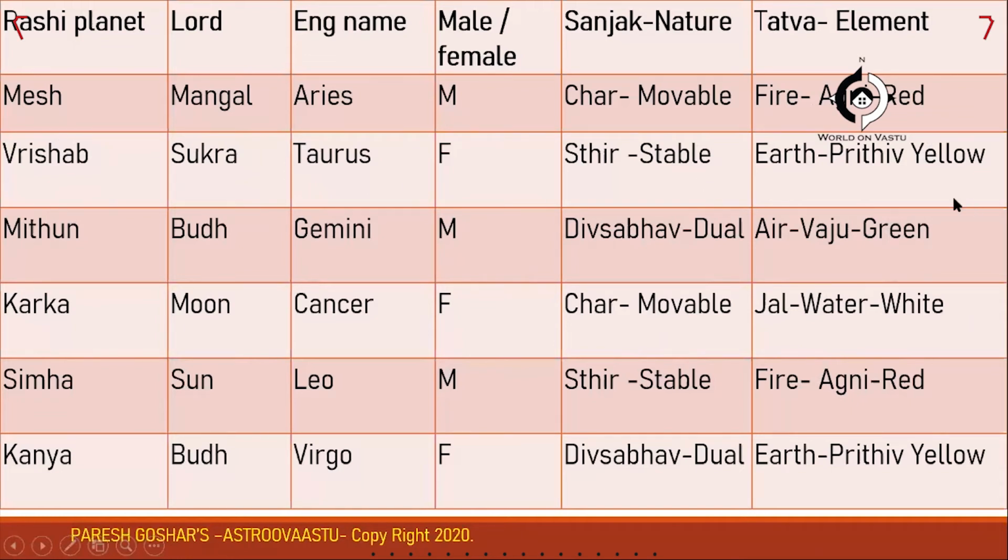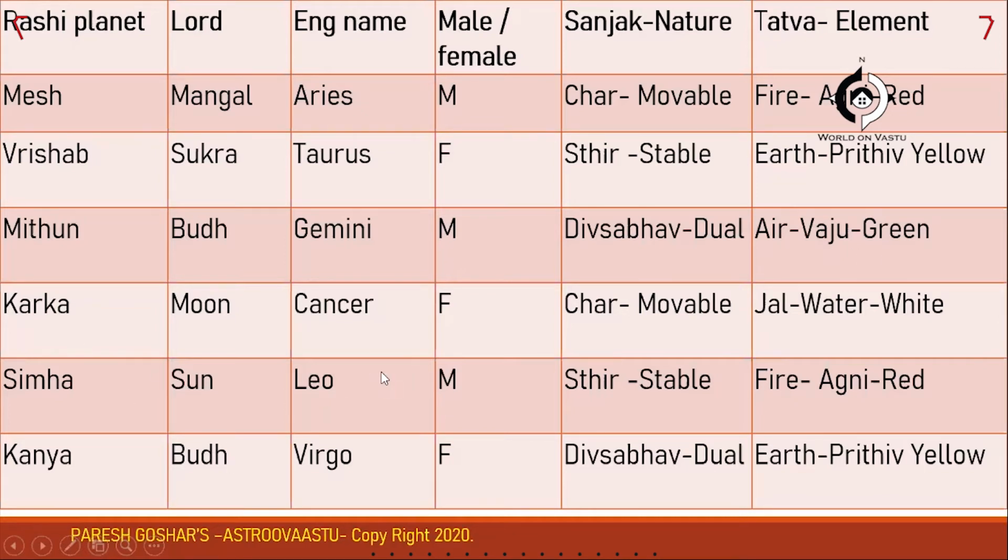And the Tattva is Earth Tattva, Prithvi, which is yellow. Then Mithun, the Lord is Buddh, and the English name is Gemini. It is a dual swabhav, dual nature, so it is movable and stable, both come in this dual nature. And it is air Tattva, Vayu, and it is green color.